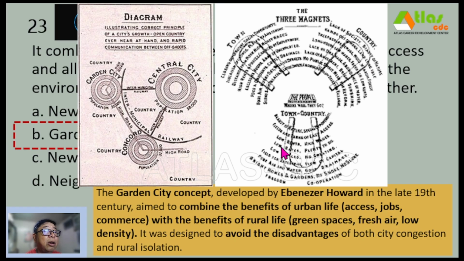And on the other hand, in his concept of the town-country, this one will have the advantages of the town and the country, but without the disadvantage of the two. It was designed to avoid the disadvantages of both city congestion and rural isolation. So this is his diagram of the garden cities versus the central city connected by high-speed railway systems and bounded by